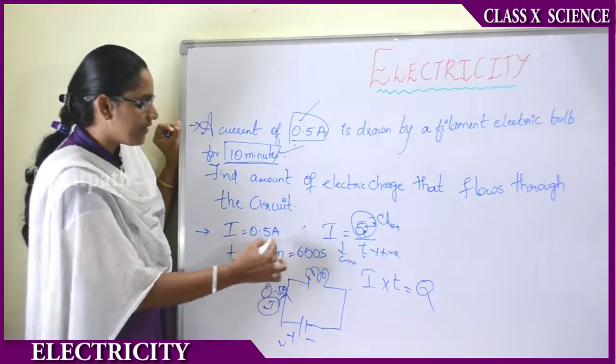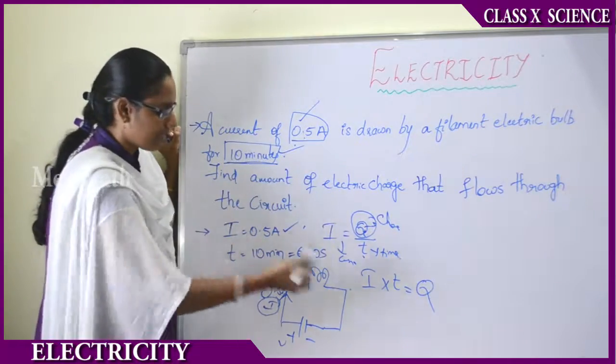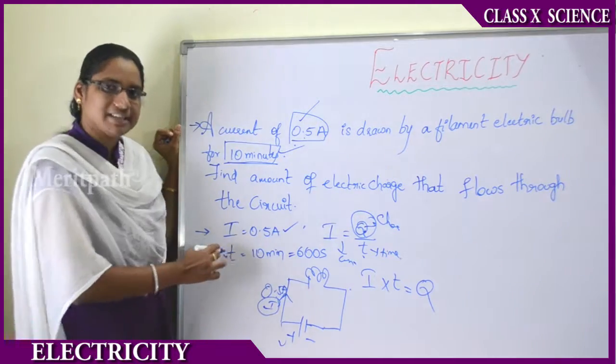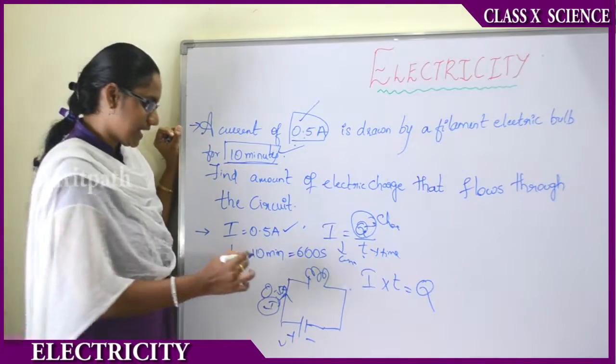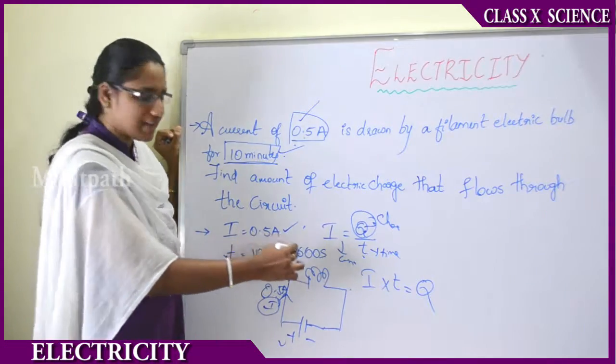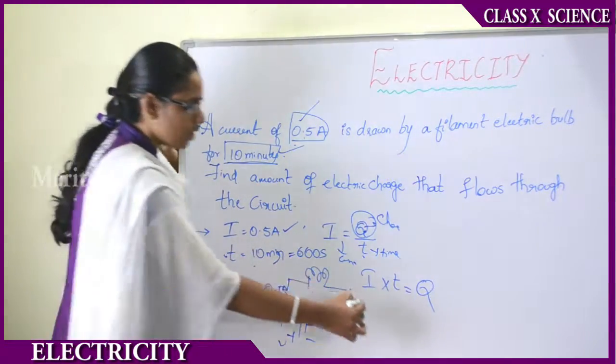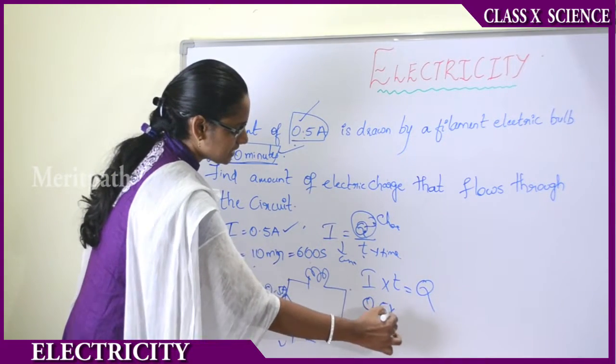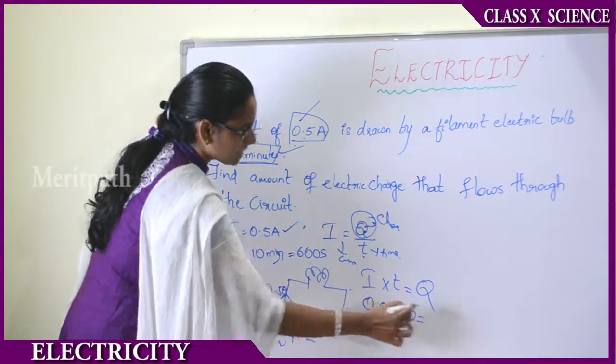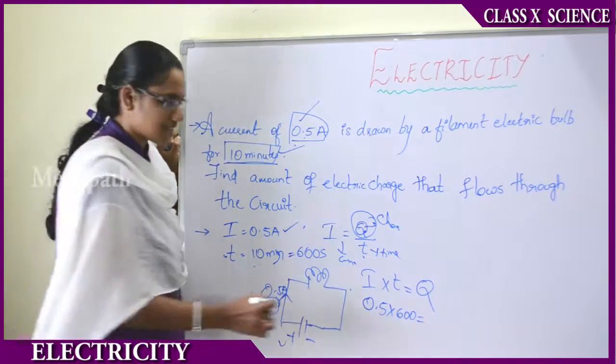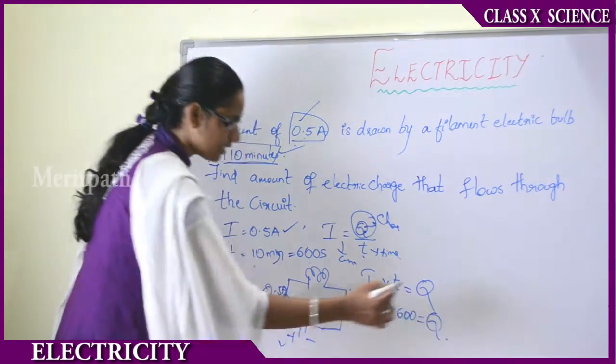Now the current given is 0.5 amperes and the time taken is 10 minutes. 10 minutes means, since 1 minute equals 60 seconds, 10 minutes will give us 600 seconds. So 0.5 amperes into 600 seconds will give us the amount of flow of charge, that is Q. That is nothing but